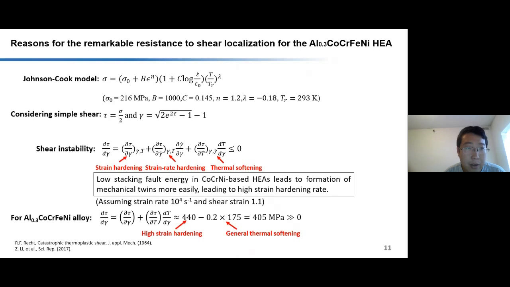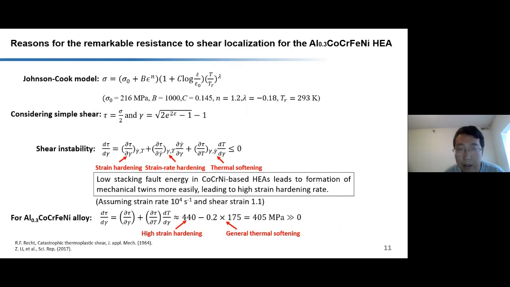We implement the Johnson-Cook model inside this shear instability criteria, and at a strain rate of about 10,000 per second and shear strain of 1.1, the high strain hardening rate suppresses the thermal softening significantly, and dτ/dγ, the shear stress by shear strain derivative, is much larger than 0. A much larger shear strain and temperature rise are required to activate shear localization formation in this alloy.